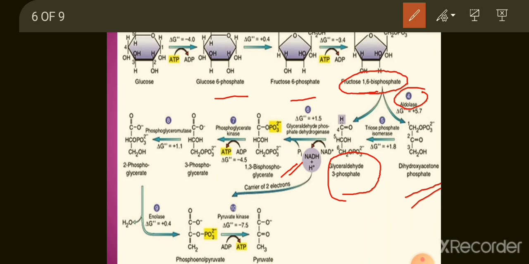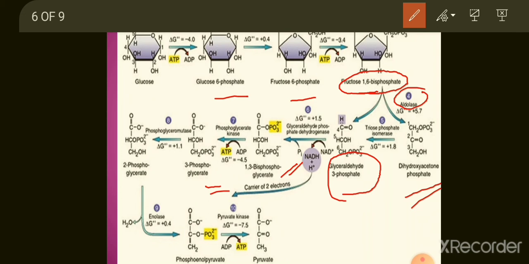Then this 3-phosphoglycerate will be converted into 2-phosphoglycerate with the help of enzyme phosphoglyceromutase. Again, 2-phosphoglycerate will be converted to phosphoenol pyruvate with the help of enzyme enolase. And during this step, there is a liberation of water.